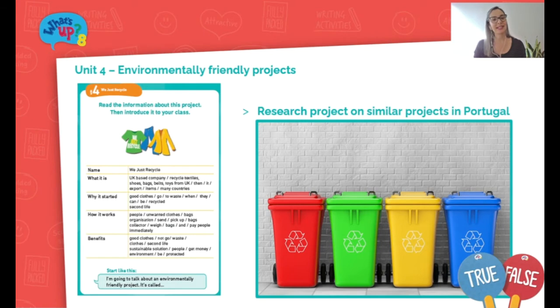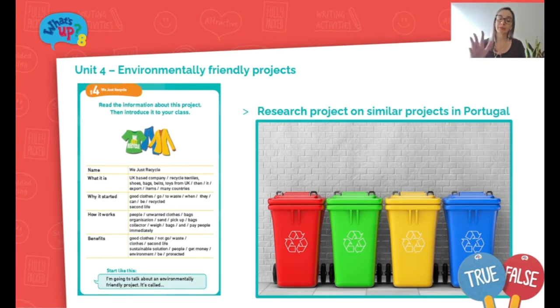Moving on to the next slide, we have environmentally friendly projects. Unit 4 brings us this topic of the environment, the problems, threats, projects. It's a very current topic nowadays, actually. The follow-up challenge for this spoken production card is to get students working in small groups and do some research on a similar project, meaning that they'll have to dig up some information about an existing environmentally friendly project in Portugal.